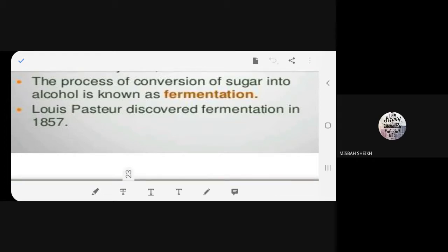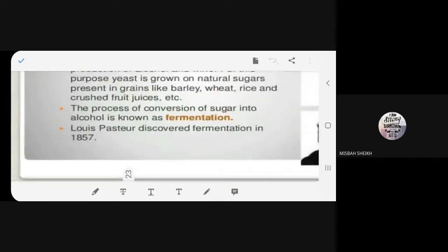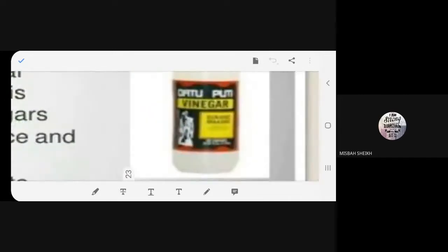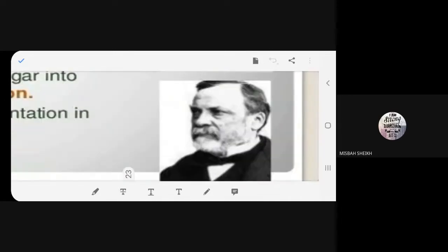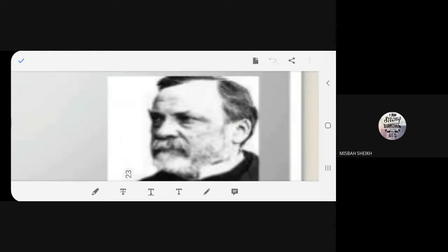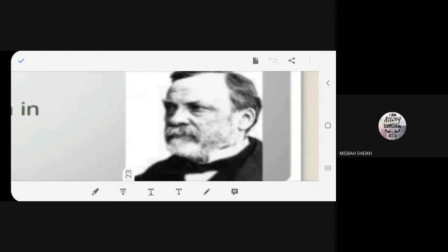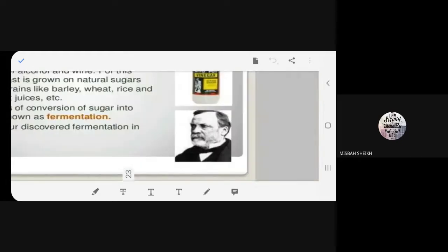So who was the one who discovered this fermentation method? It was Louis Pasteur in 1857. I hope the things are clear. Now here, see, this is vinegar. You see this vinegar, beta? And he is Louis Pasteur. Who is he, beta? Newspaper. Understood, beta?